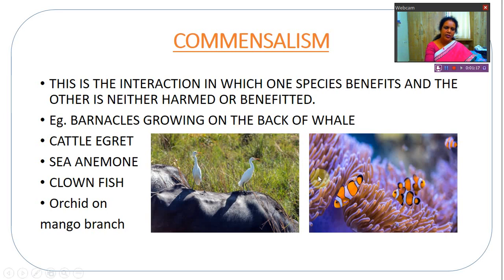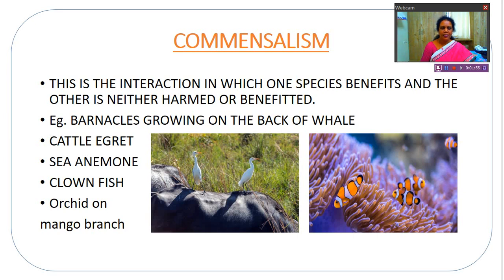Another example is cattle egret. See here in this picture, these birds are called cattle egrets, which live in association with cattle. The reason is, as the birds are very small, they cannot move the garbage heaps. So when they are in association with cattle, the cattle move the garbage heaps and these birds get insects from the garbage to eat. That means they are finding their food because of the cattle. So for cattle there is no benefit and no harm, and for egrets there is benefit, which is commensalism.